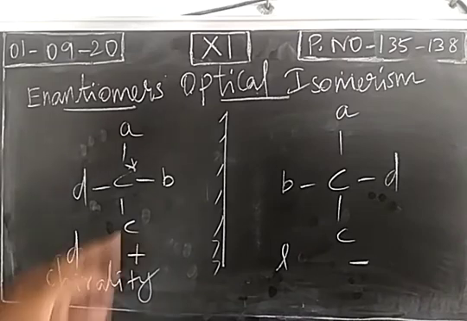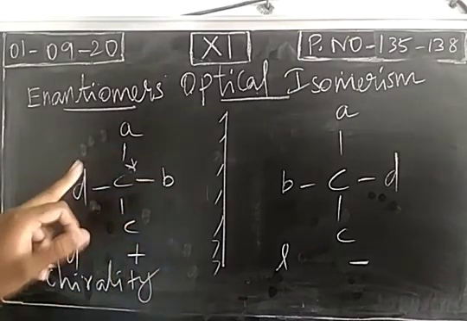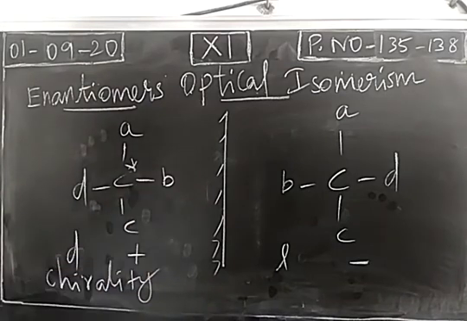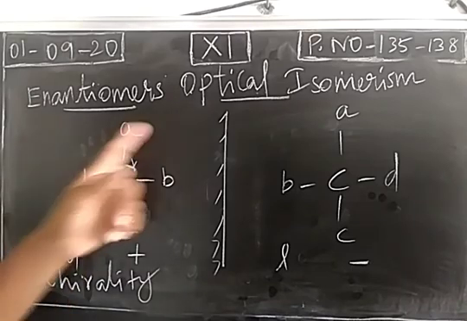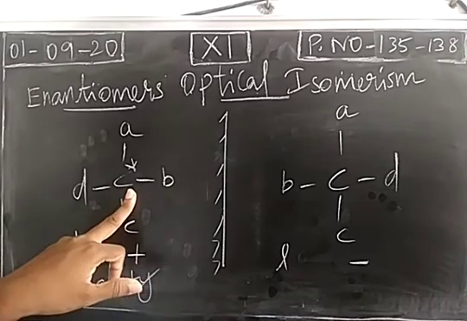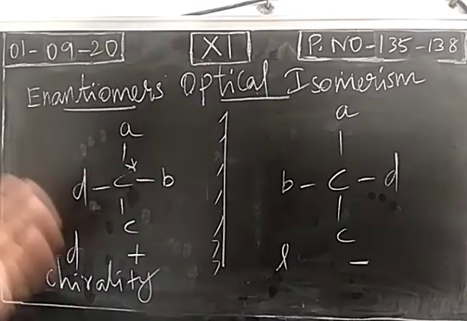So this is the property. That means in an organic compound, if a carbon is bonded with 4 different atoms or groups, this carbon is called chiral carbon or asymmetric carbon. Symmetry means the same, asymmetry means different. So carbon is attached with different groups here. So this is asymmetric carbon or chiral carbon. So this property is called what? Asymmetry or chirality. So this is the necessary condition for exhibiting optical isomerism or enantiomerism.